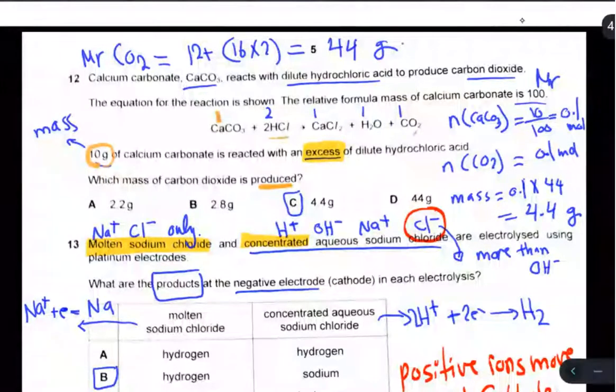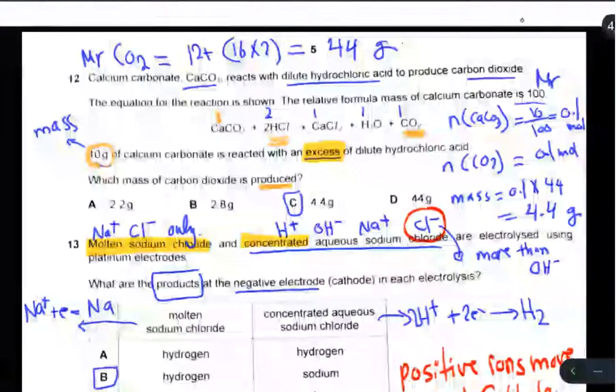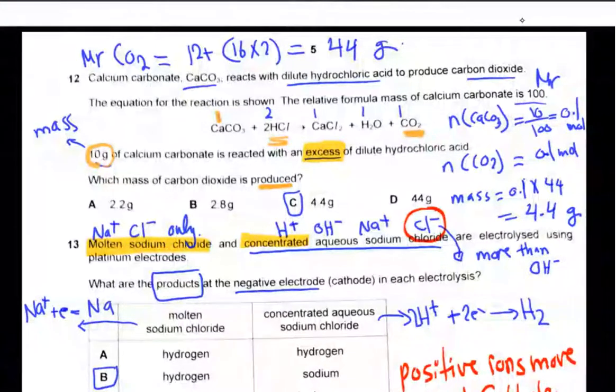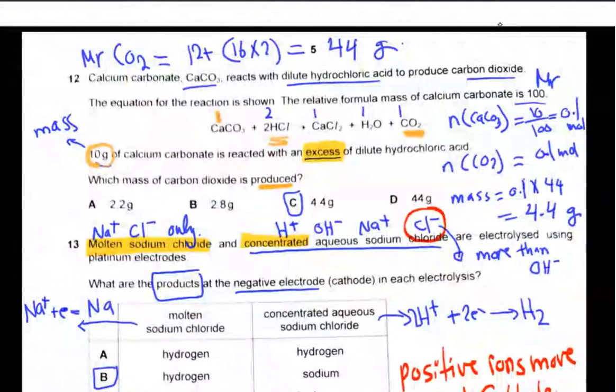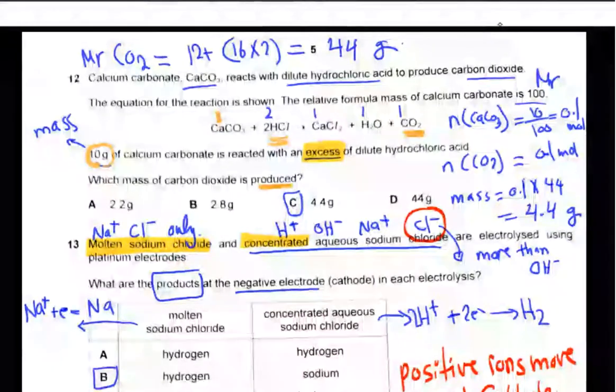By the molar ratio between calcium carbonate and CO2, you can get the number of moles of carbon dioxide. The ratio between HCl and CO2 is 2 to 1, and calcium carbonate to CO2 is 1 to 1. So the same number of moles, 0.1.